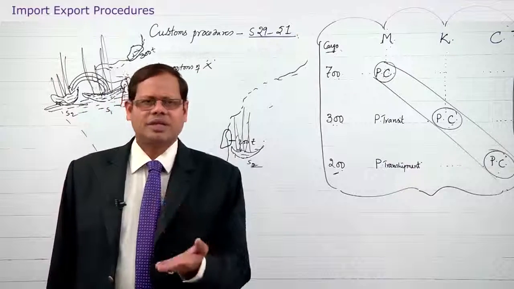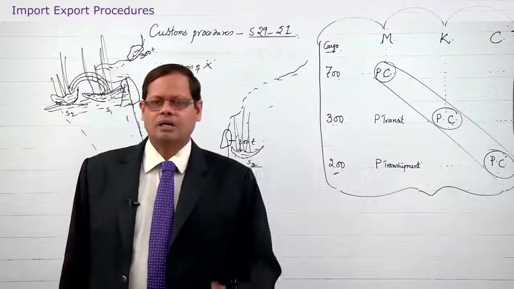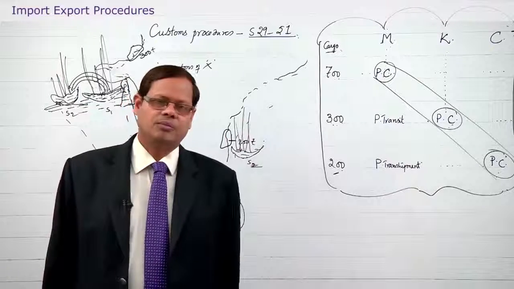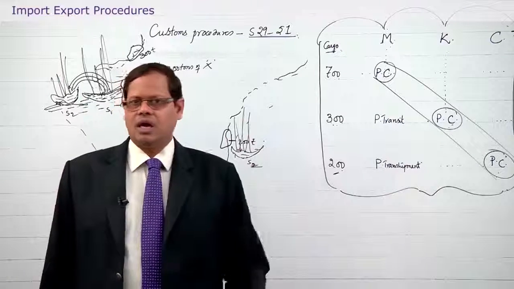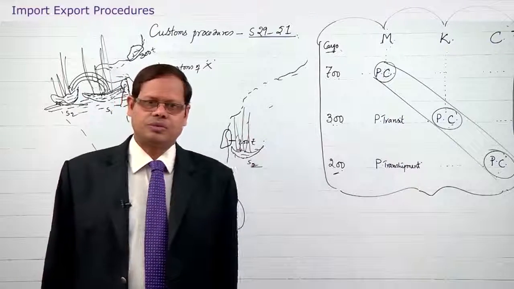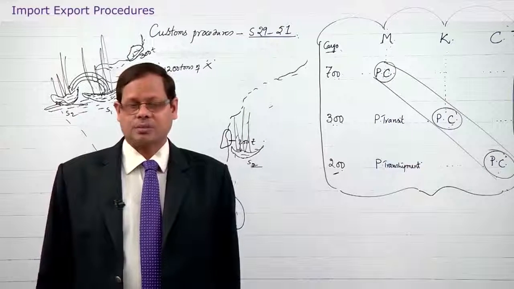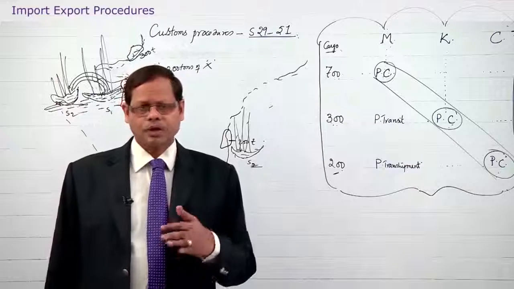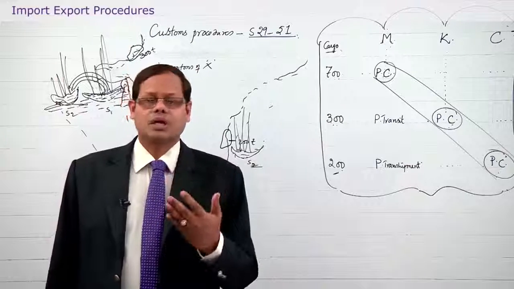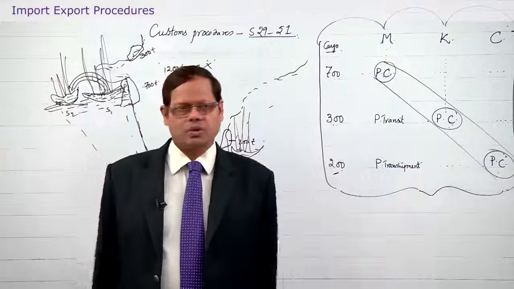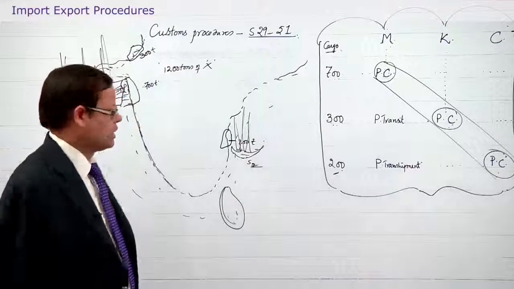So, let us take the example of a ship, a vessel. The import manifest has to be submitted before arrival, that is necessary, and the goods shall not be prohibited goods. The customs department may allow only if the ship is not carrying prohibited goods. If they are prohibited goods, automatically they are not allowed.